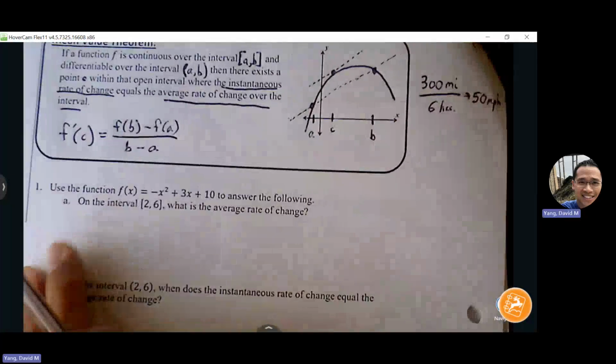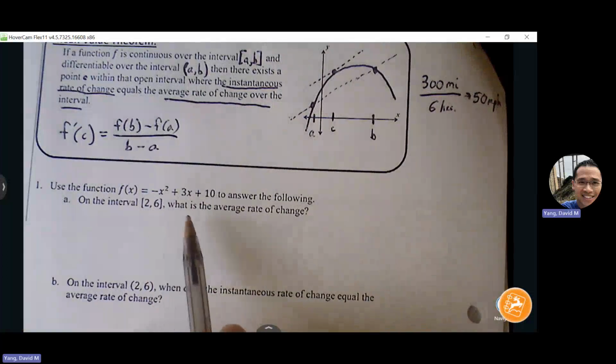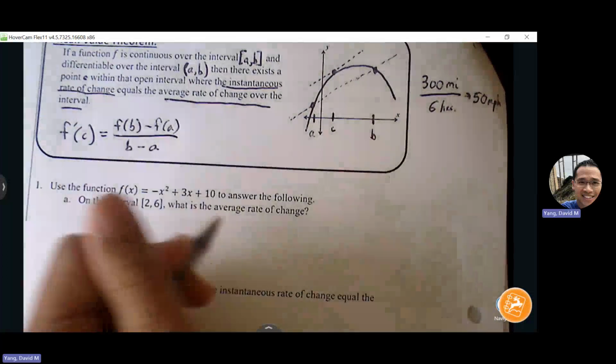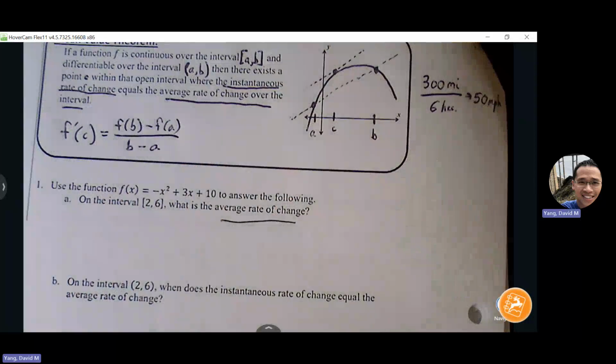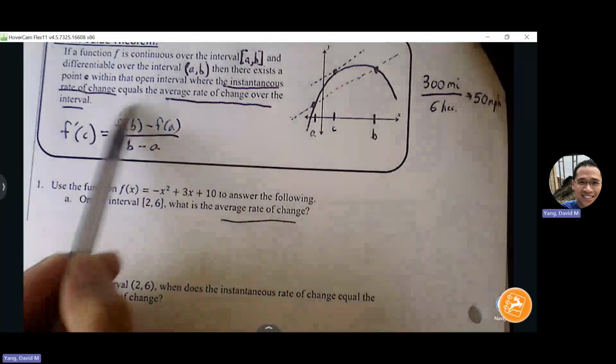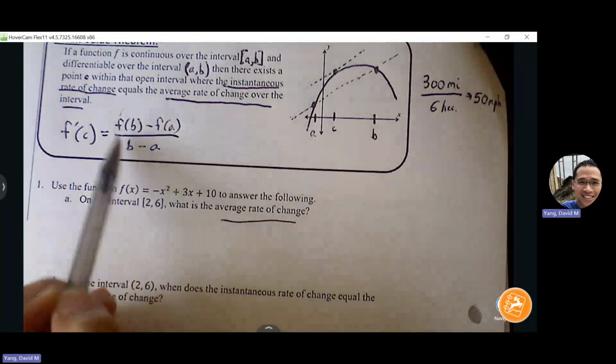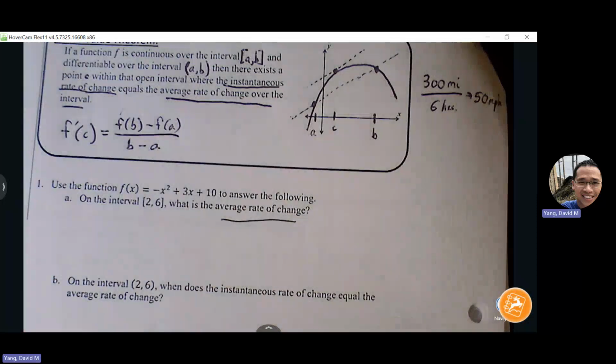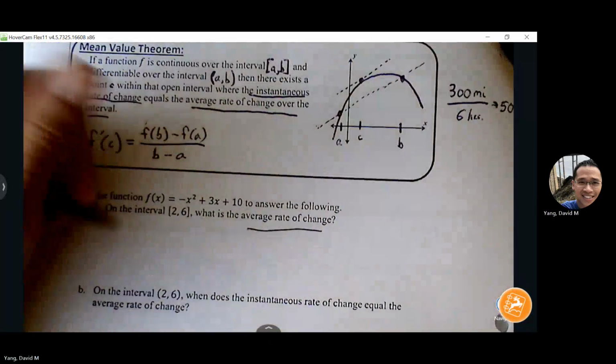Okay, so here's the process. Use a function to answer the following. On the interval from 2 to 6, what is the average rate of change? So average rate of change, again, does not involve any calculus. You're just finding endpoints, and you're just finding slope. Okay, that's this piece of it. F of b minus f of a over b minus a. So let's gather our ordered pairs. We'll find f of 2, we'll find f of 6.